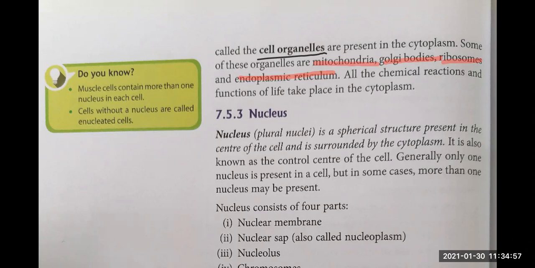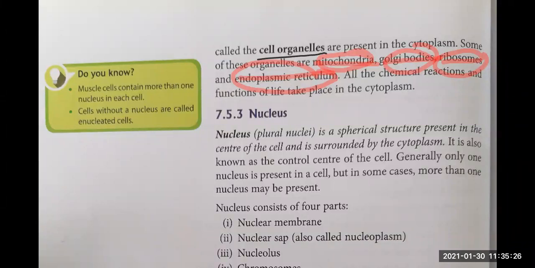So these mitochondria, Golgi body, ribosomes, and endoplasmic reticulum are present in the jelly-like liquid, that is cytoplasm. ये सब cytoplasm के अंदर होते हैं, and they help the cell to perform various functions.